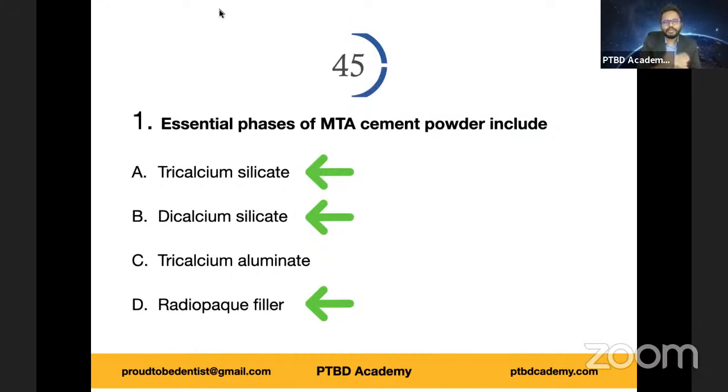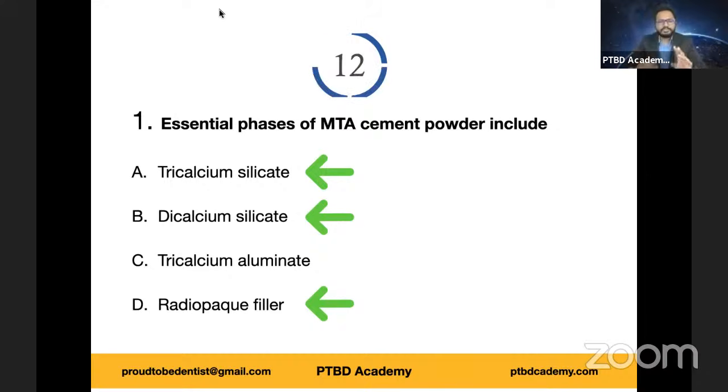If you have chosen A, B, and D, award yourself +4. If you have chosen only one of them, A or B or D, you can award yourself 1 mark. And those who have answered A, B, C, D or all, please give yourself -1. Okay. So those are the essential phases of MTA cement.